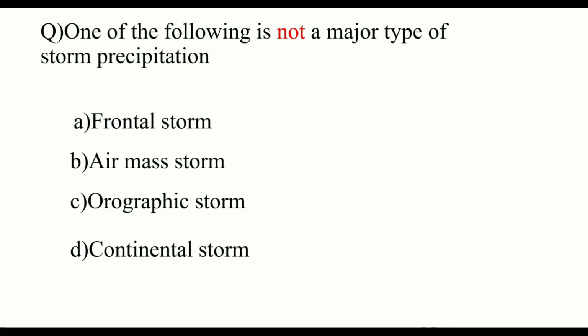The four major types of precipitation are convective precipitation, orographic precipitation, frontal air mass precipitation and cyclonic precipitation. Frontal storm is a major type of storm. Air mass storm is the frontal air mass storm, which is the same. Orographic means hill barriers. When the cloud hits the hill barriers, precipitation occurs on the windward side, and no precipitation occurs on the leeward side. So continental storm is not a major type of storm. The answer is continental storm.